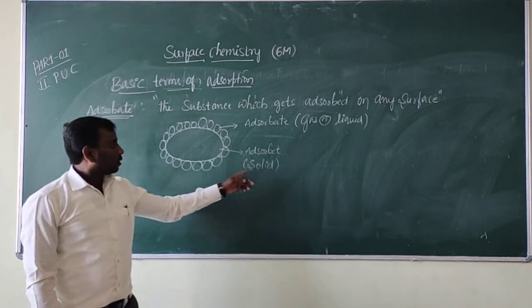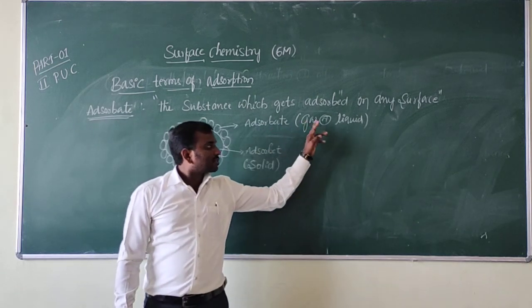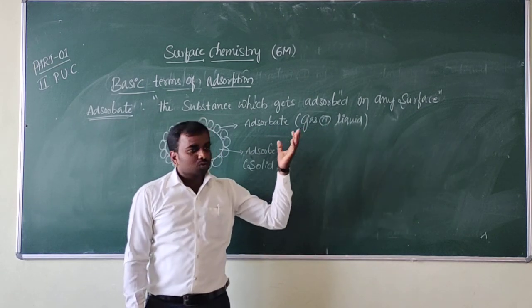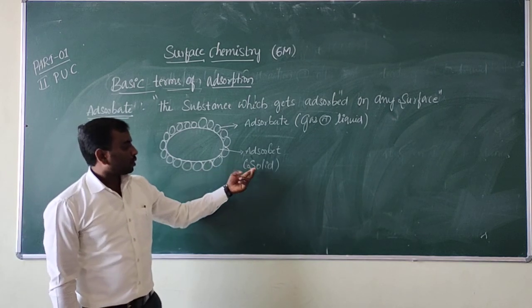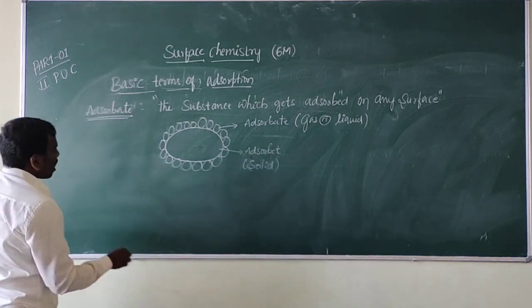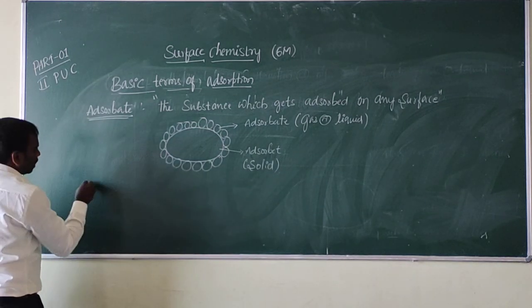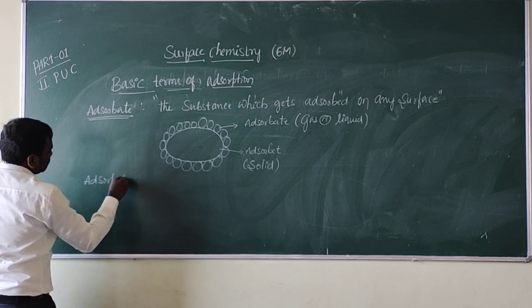Is it clear? These solid substances, both gases or liquid substances, get adsorbed. That is very important, right? See, what about adsorbate? Already I told you.